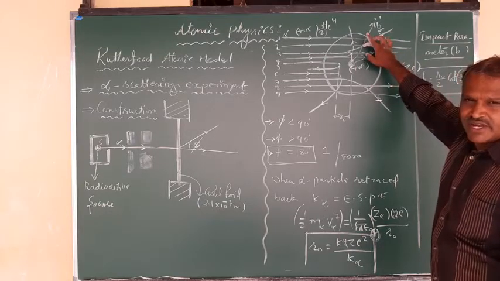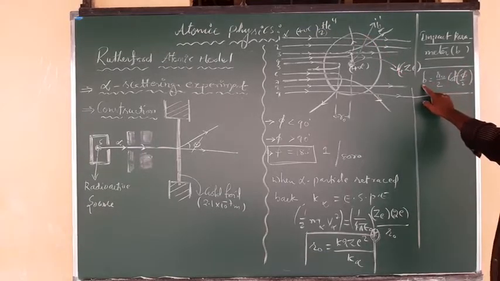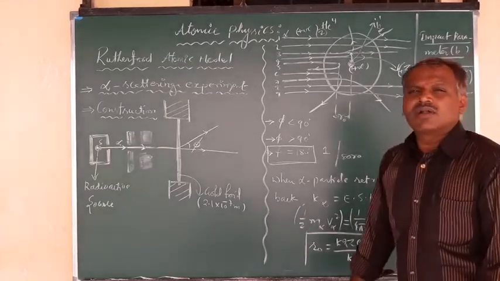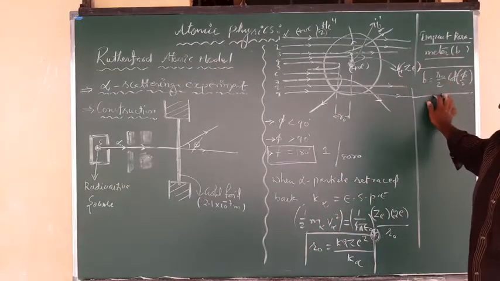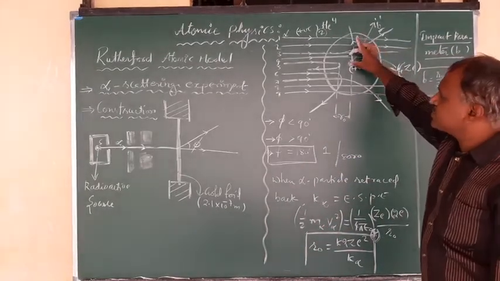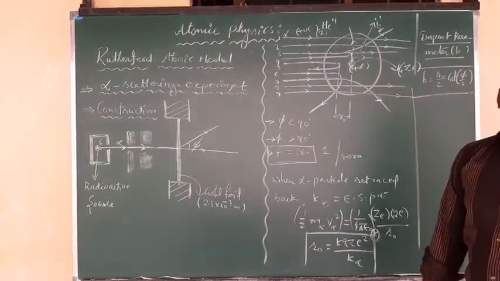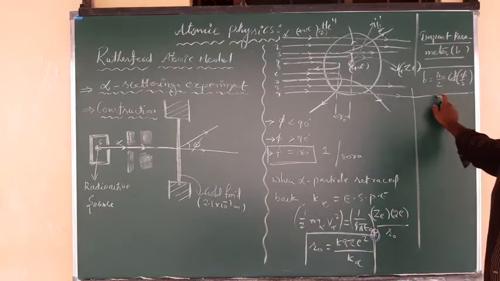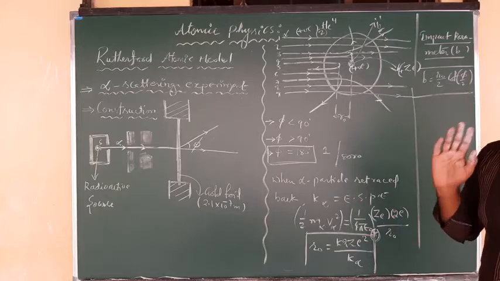Depending upon the phi value, this perpendicular distance varies and can be calculated. b is equal to r naught by 2 cot of phi by 2. So the impact parameter is the perpendicular distance between the initial direction of the alpha particle and the center of the atom, and it is given by b is equal to r naught by 2 cot of phi by 2, where phi is the scattering angle, right?